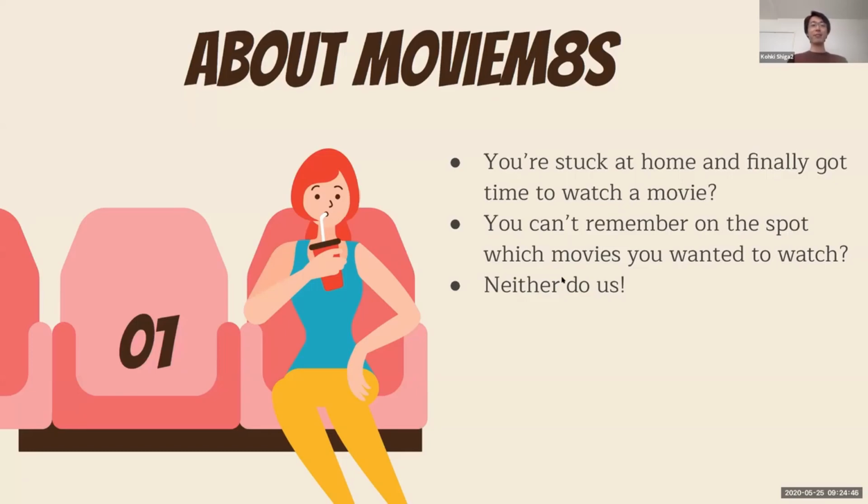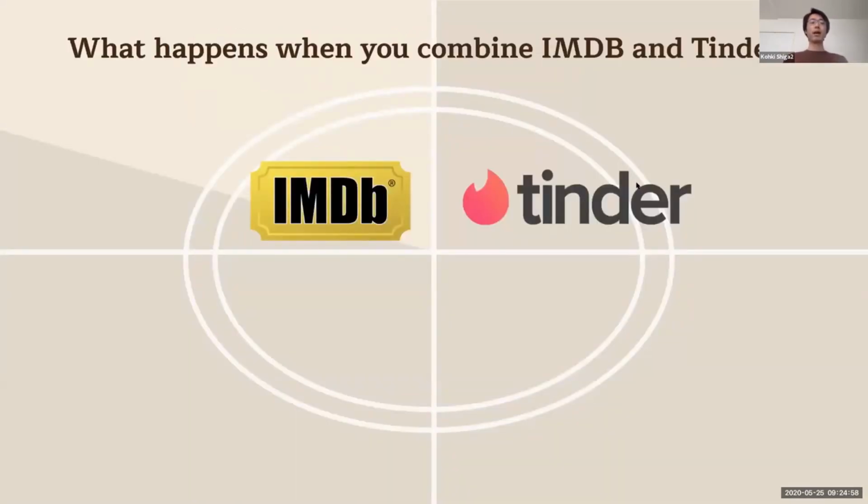And we have created this perfect app for those kinds of users, and that is Moviem8s. Basically, Moviem8s is a recommendation app that shows you a list of movies and recommends ones users have an interest in. We were figuring out how to implement this, and we had a great idea: maybe we could implement it on top of the concept of an existing app called